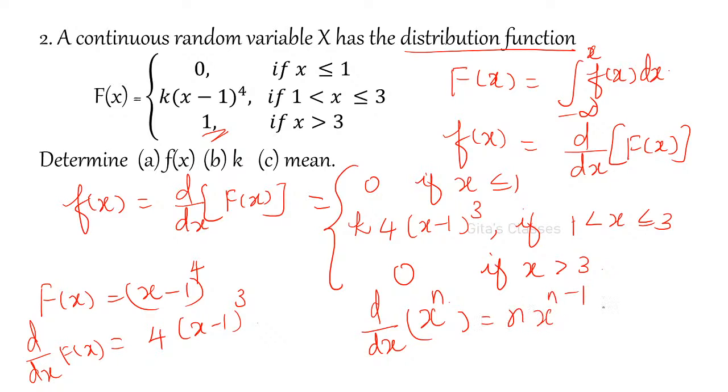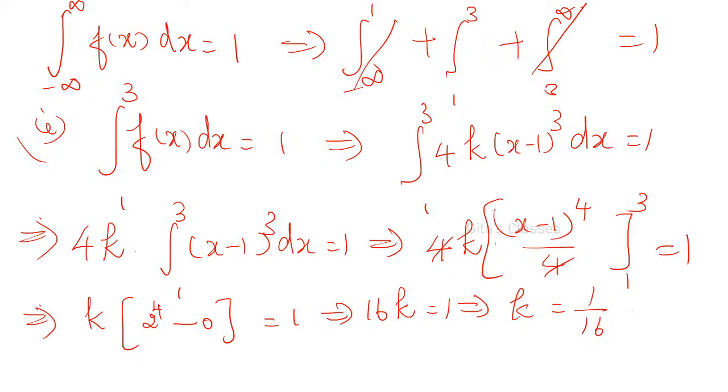Here x minus 1 is also the same because minus 1 is a constant. Suppose if you have 1 minus x, then you have to write minus 1 also. Here only x is there, so the function of function rule gives the differential of x as 1. Therefore 4 into (x minus 1) the whole cube. When you differentiate this, you will be getting k into 4 into (x minus 1) the whole cube. So k is equal to 1 by 16.